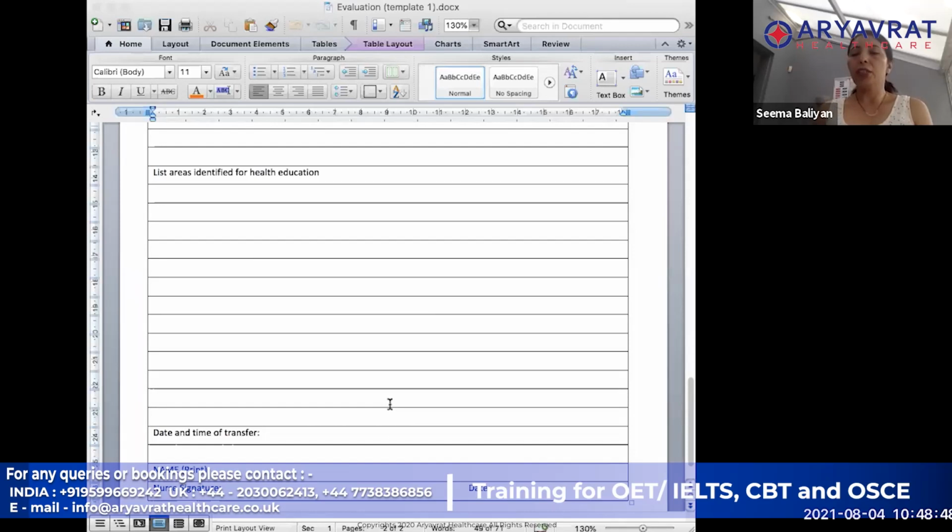So if you take it in such a way that when you are advising the patient about any of these things, think about what is my immediate thing that I need to tell, and what are my long-term goals. Say, for example, you have seen a malnourished patient and you are doing the referral. In the referral, you are talking to the dietitian, telling the dietitian what things you would want the education about.